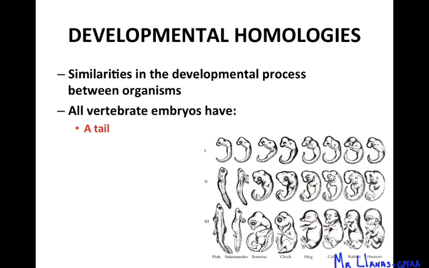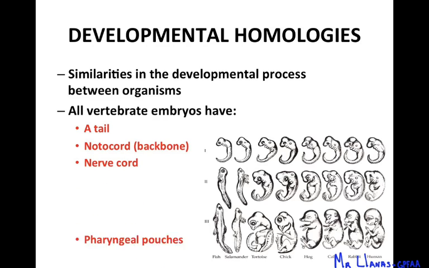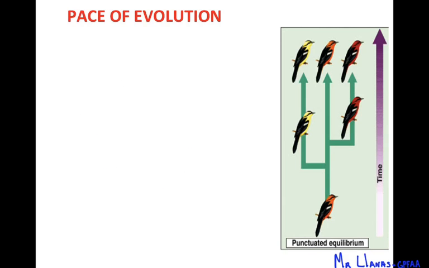All vertebrates, through our labs, we know that we all share a tail. We start out with a tail. We lose it as we develop, humans, right? We have a notochord, which is the backbone, a nerve cord, which runs in your backbone, and pharyngeal pouches that eventually develop into limbs in us, right?